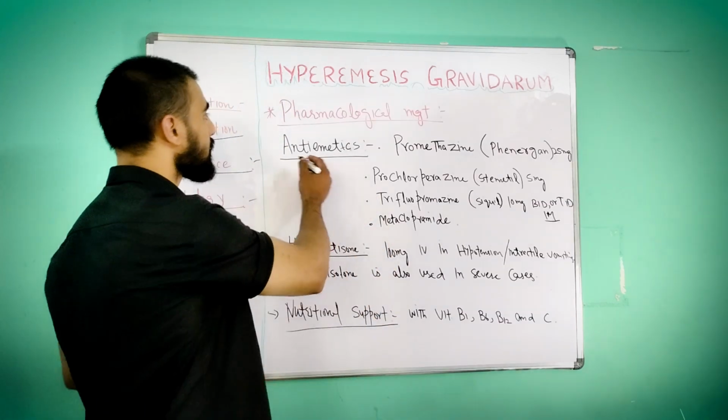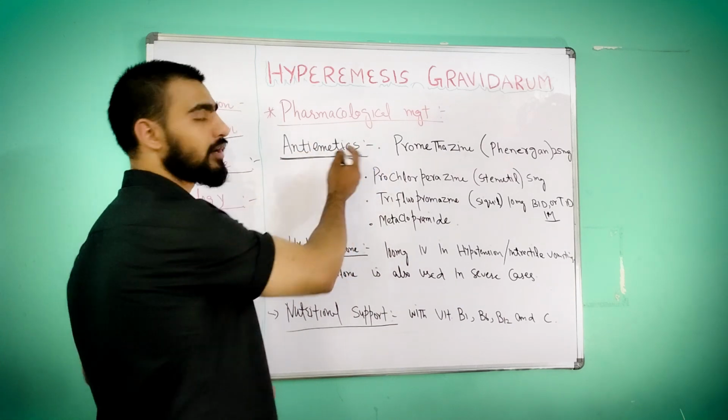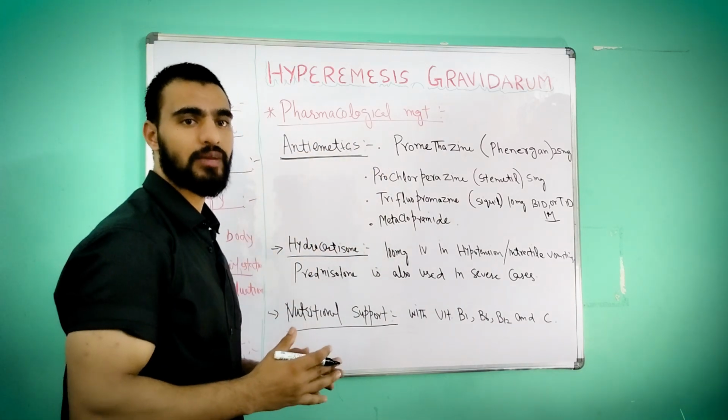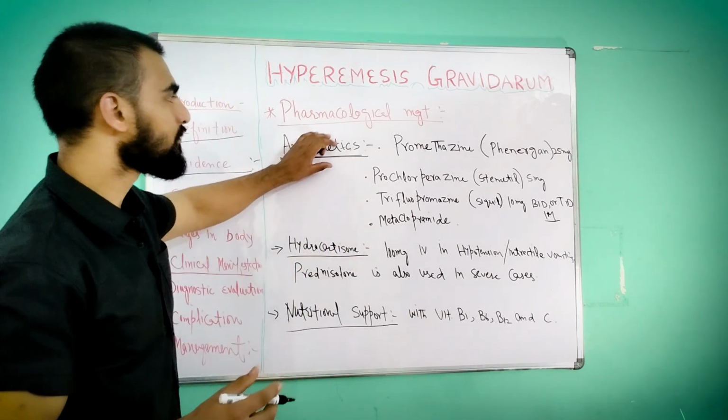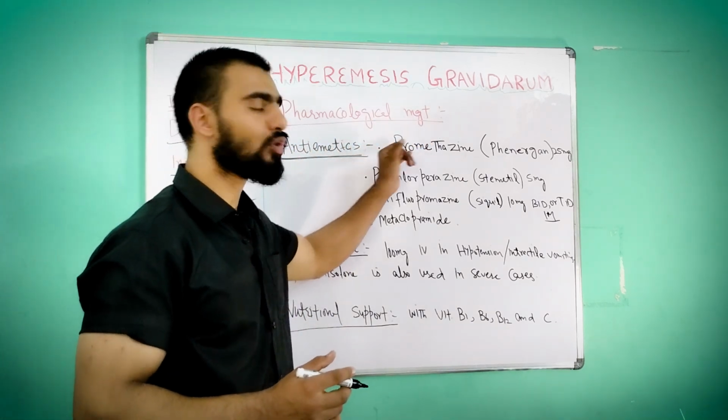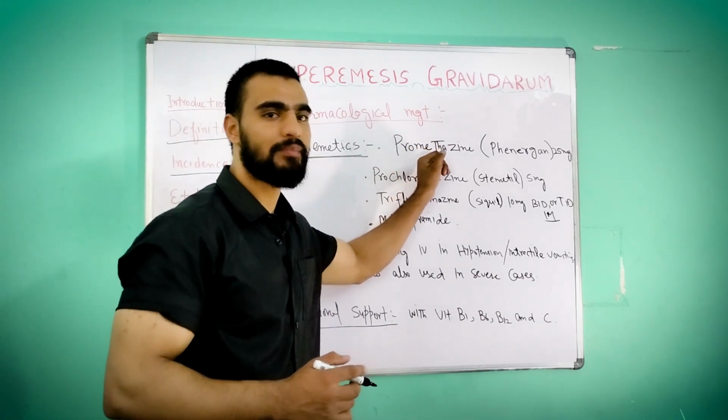So next is pharmacological management. In that we are providing antiemetics. Pharmacological management means what drugs we are providing. First, antiemetics. In that, the first one is promethazine, 25 mg.